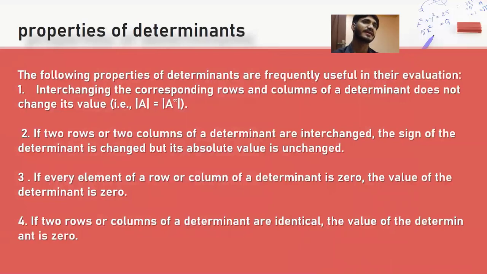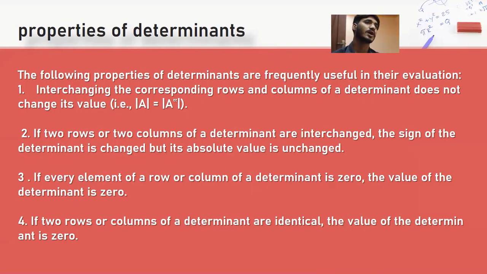Properties of determinants. The following properties of determinants are frequently useful in their evaluation. Number 1: interchanging the corresponding rows and columns of a determinant does not change its value.